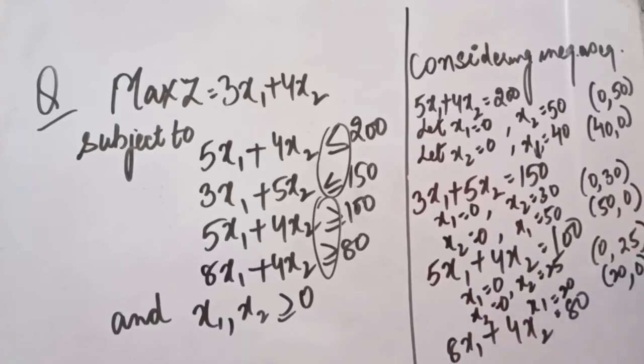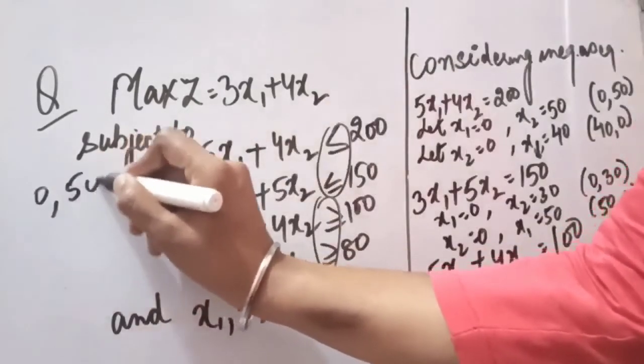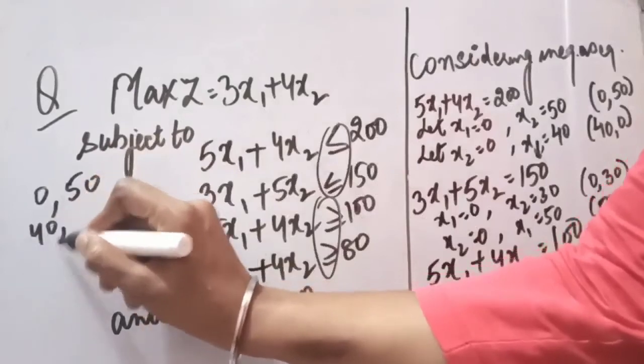So 20 and 0. Then we can put x1 equal to 0. If x1 is 0, x2's value will be 20, and if x2 is put 0, x1 will be 10. So like this we have to find out all the possible values. Now I'll just note down these values here because we have to plot the points on the graph.